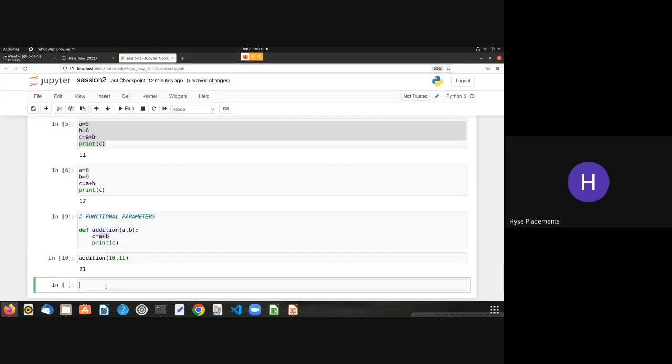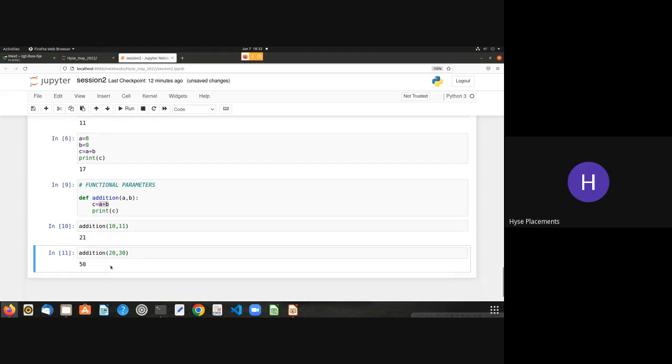If I want an addition program, I'll simply use my addition function here. I'll simply type 20 comma 30. So now within a single line of code, I can perform my addition program. Since this addition program has only 4 lines, I'm just giving you this example. Sometimes our logic might contain more than 100 lines, or more than 10 or 20 lines.